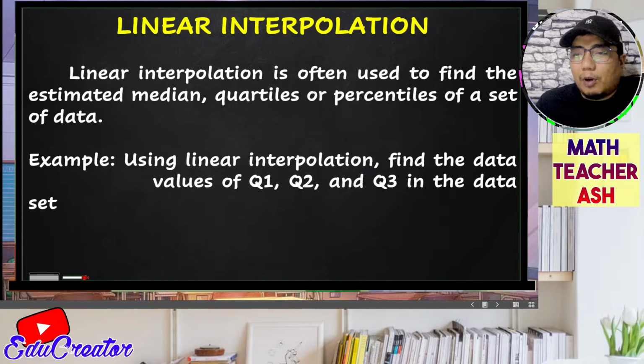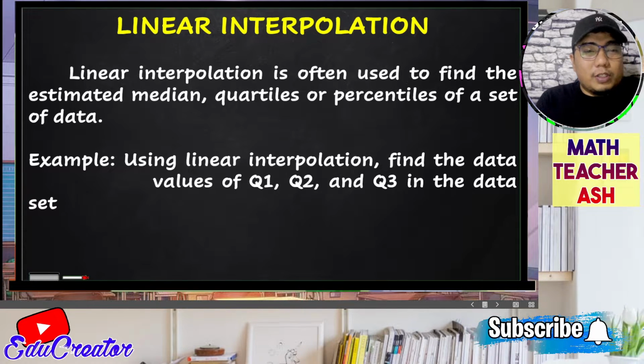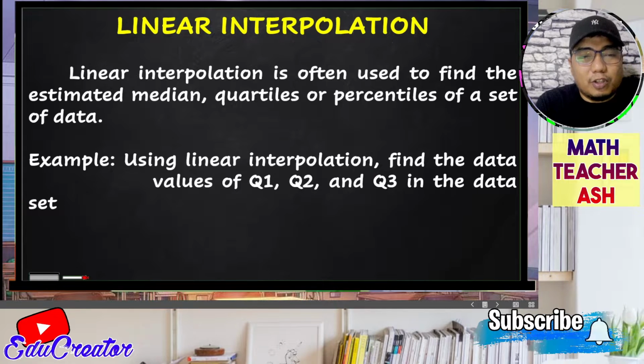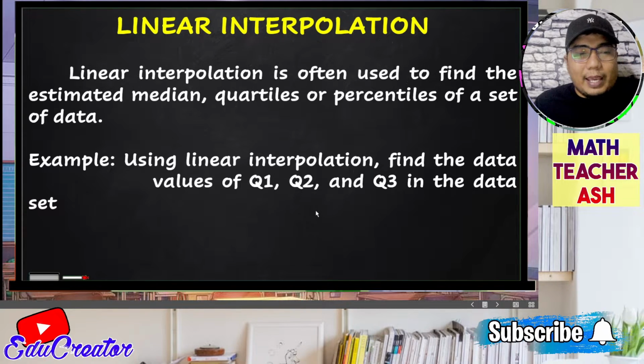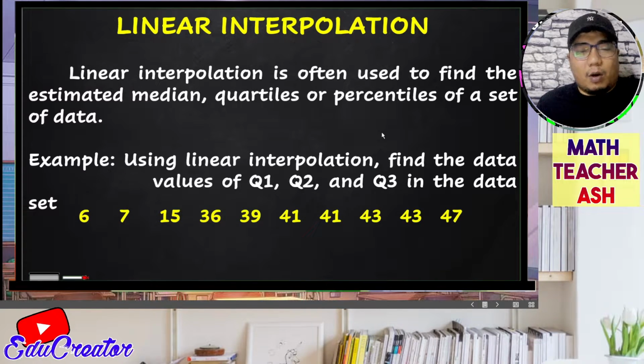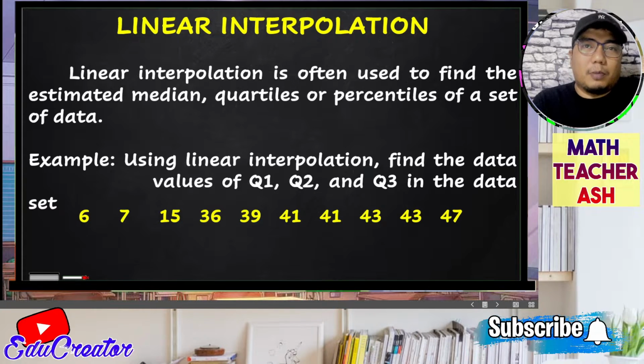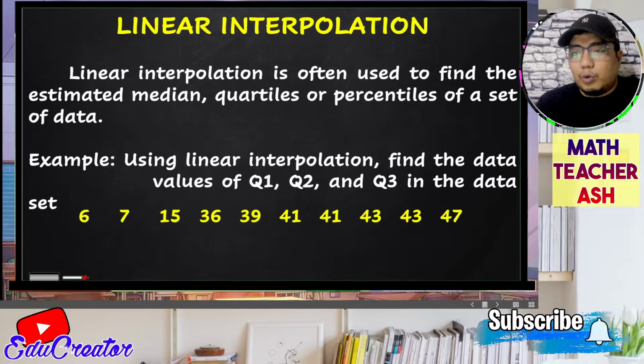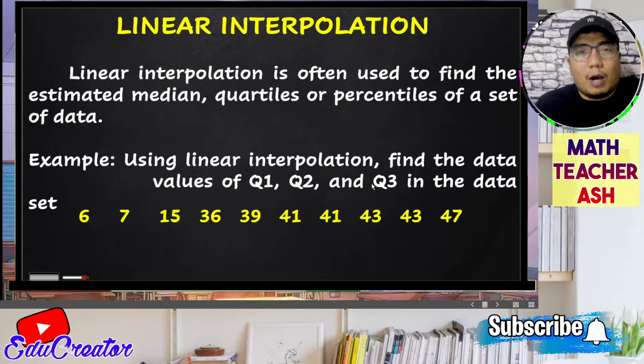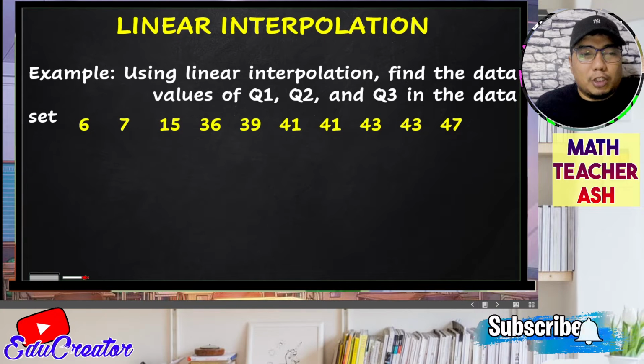Okay, so for example, if we are given, using linear interpolation, find the data values of quartile 1, 2, and 3 in the data set. So still given our example earlier. Now, I will show you that this linear interpolation gives the exact value of the data set. So how do we apply linear interpolation in this one?